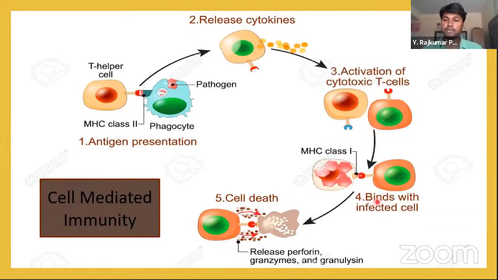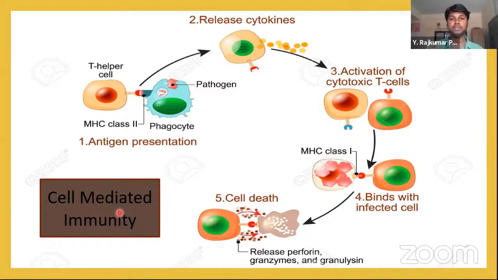Cytotoxic T cells bind with the infected cell with the help of MHC class 1 molecules. Then they start producing perforins and granzymes. Perforins make holes in the cell, and granzymes enter inside and destroy it. This is how the cell death takes place. The cell death is called apoptosis. Hope you understood the whole process of cell-mediated immunity.